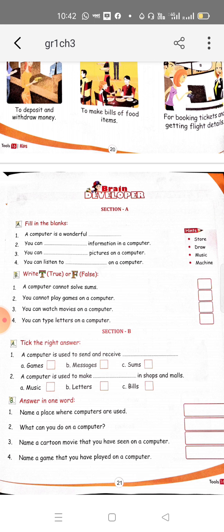At last we have: name a game that you have played on a computer. Like chess is the game which I have played on a computer. You can write the name of any other game if you have played. So that's all about the exercise and question answers.